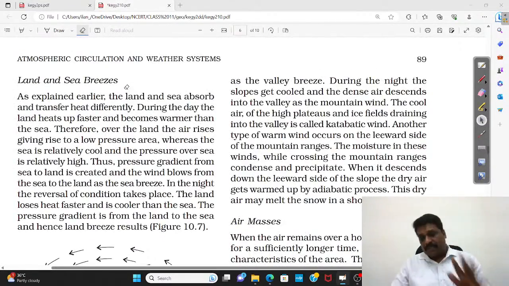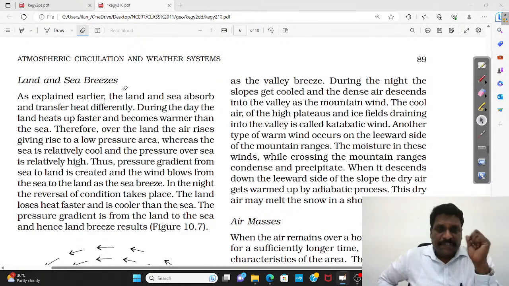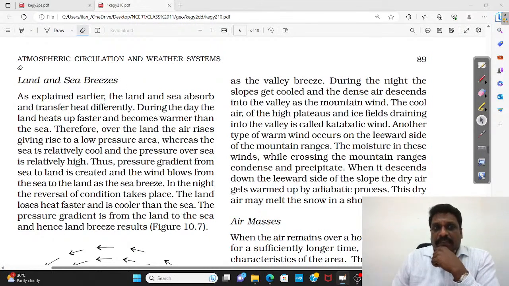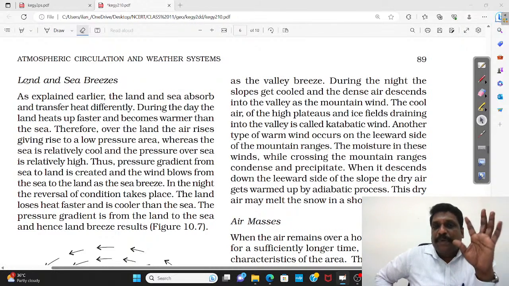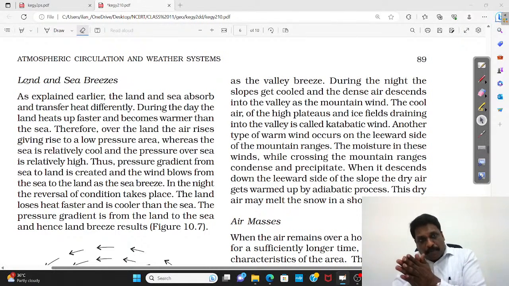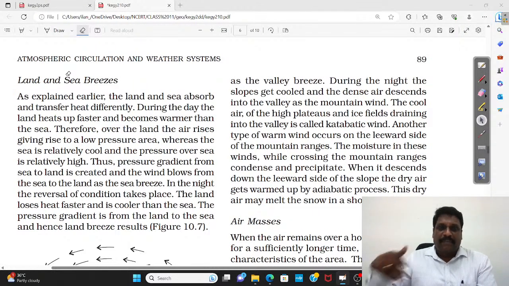And let me always tell you one thing. Whenever it comes to naming a wind, a wind is generally named from the direction it comes from. If that is the case, what exactly is a land breeze? A land breeze is nothing but a wind which comes from the land. If it is coming from land, obviously it should go to the sea. So a wind that moves from land to sea, you call a land breeze. Then what is a sea breeze? Simple. A wind which is coming from the sea, you call a sea breeze.